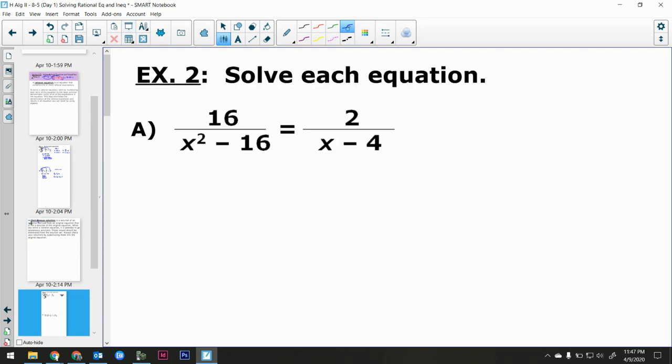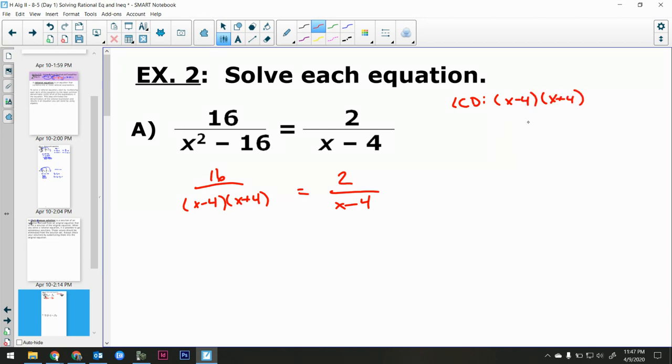Okay, so take a look at this one. What's my LCD here? Well, the first thing that I need to do is factor down my left side. So it's 16 over (x - 4)(x + 4). Okay, so we look at our two denominators. On this side, both factors need to be represented. So I have an x - 4 and an x + 4, right? Those both have to be up there. Okay, so this denominator needs to be represented as well. It already is with this x - 4 there. So my LCD is (x - 4)(x + 4).